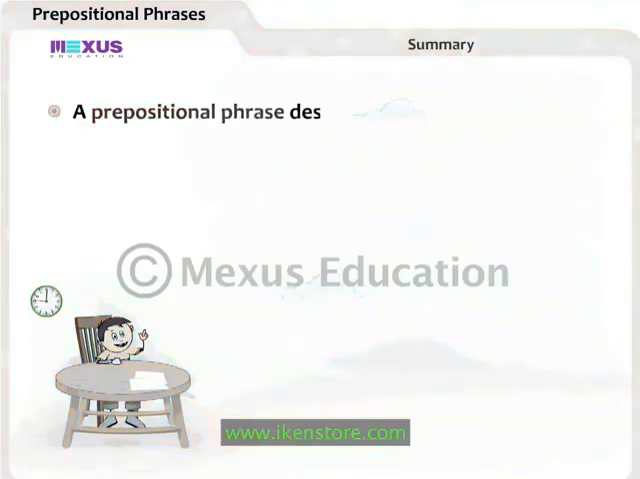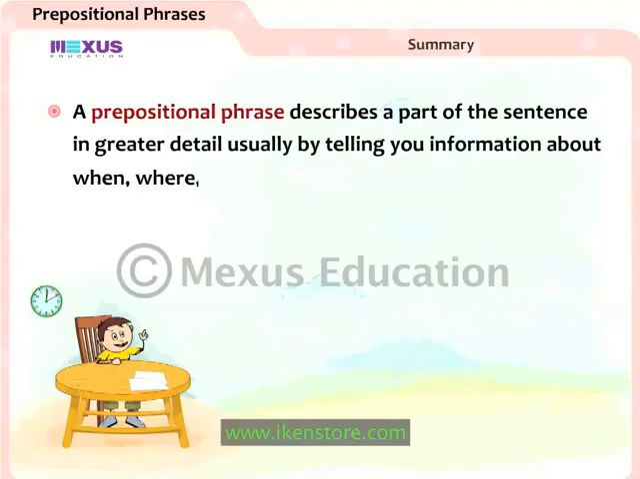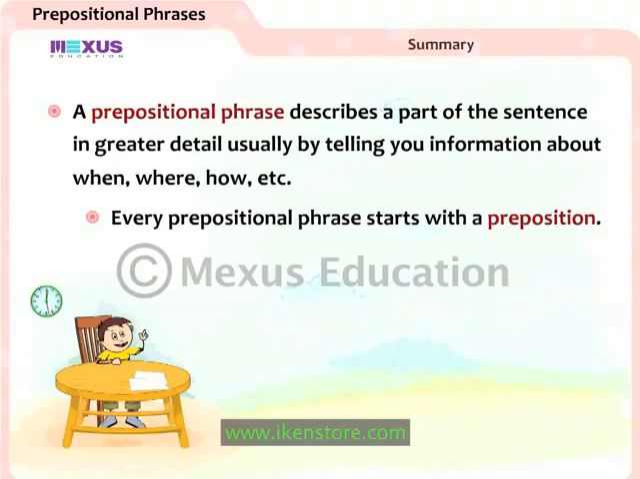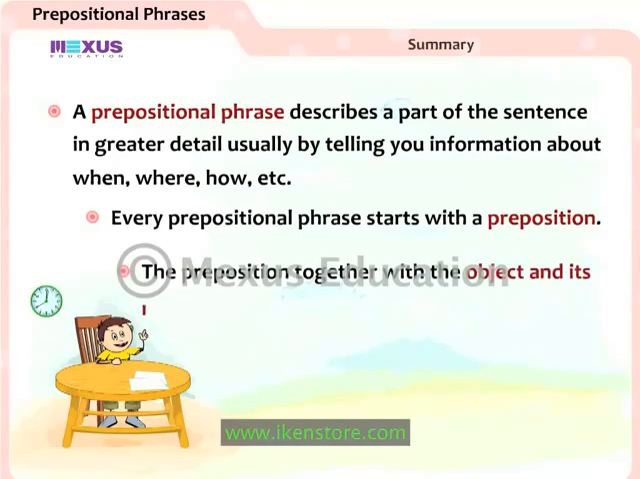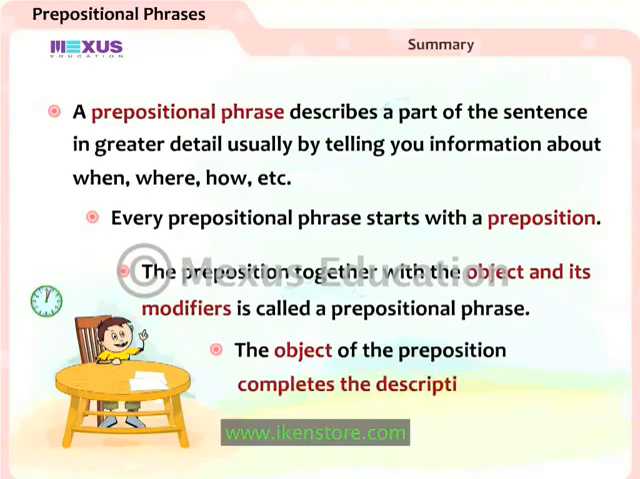A prepositional phrase describes a part of the sentence in greater detail, usually by telling you information about when, where, or how. Every prepositional phrase starts with a preposition. The preposition, together with the object and its modifiers, is called a prepositional phrase. The object of the preposition completes the description.